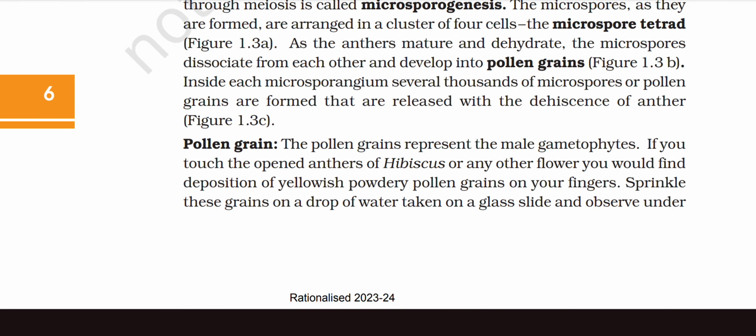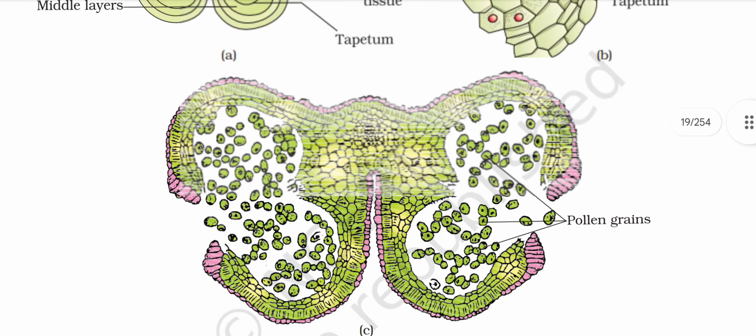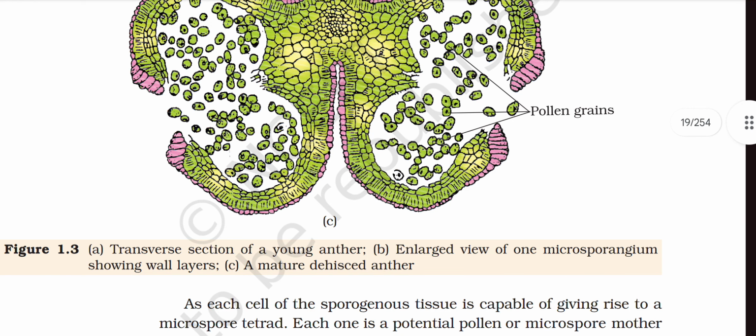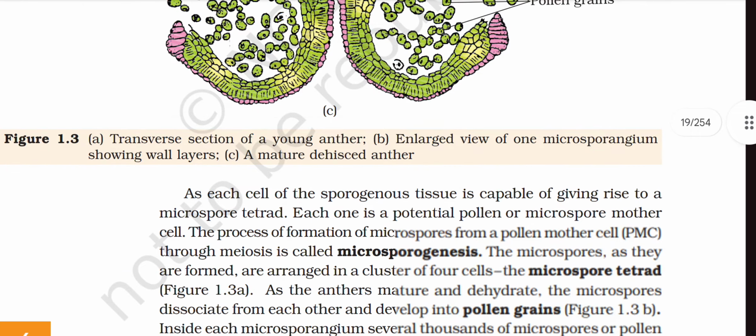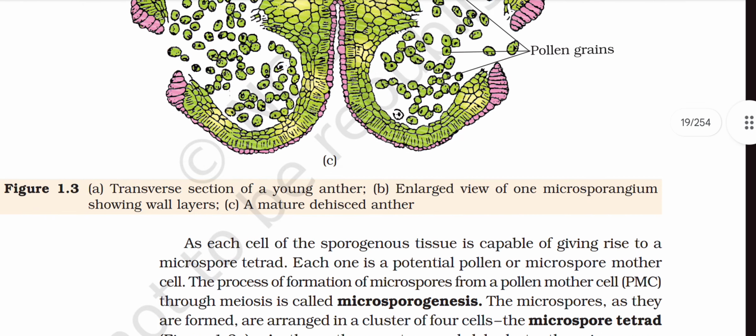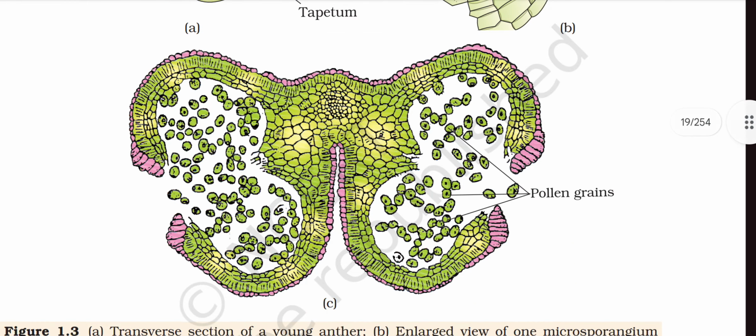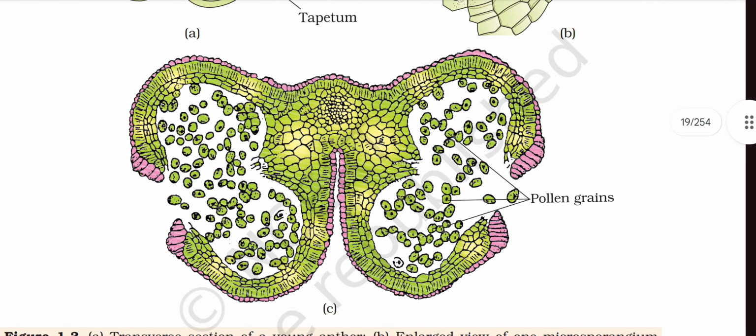Pollen grain, in figure 1.3c. Okay, we will see that. Here is the transverse section of the young anther. The enlarged B1 is the enlarged view of one microsporangium showing wall layers. This first one is the young anther transverse section, and the last one is the mature dehisced anther where the pollen grains are coming outside.